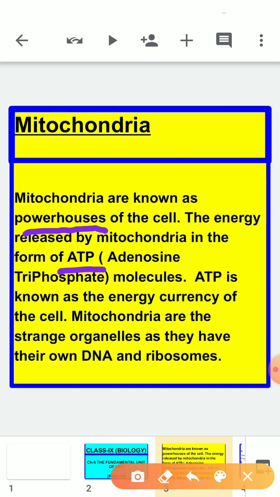The full form of ATP is adenosine triphosphate. It releases the energy in the form of ATP molecules. This ATP is known as the energy currency of the cell. Mitochondria are strange organelles. Why are they strange? They have their own DNA and ribosomes.